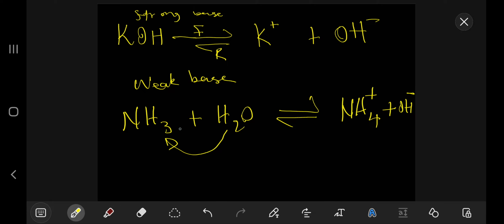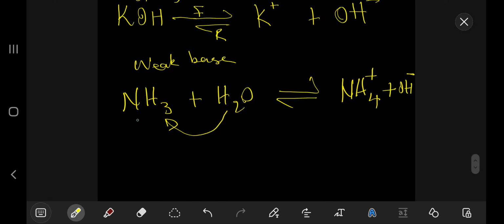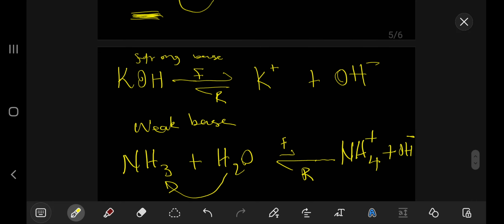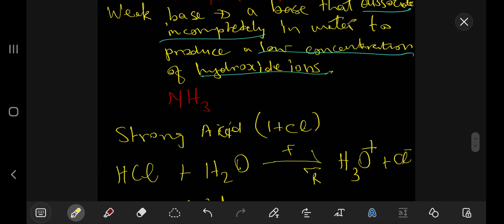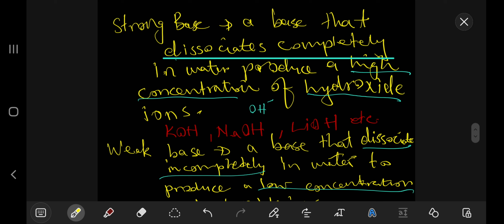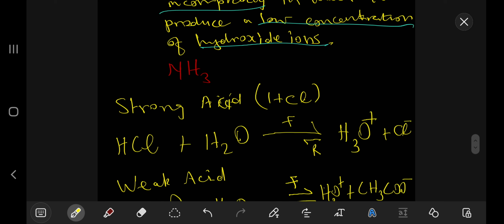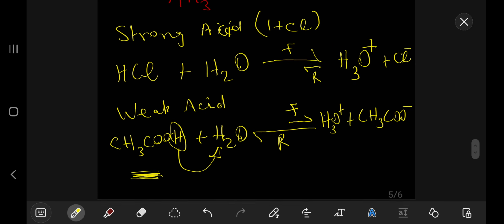All right, so since ammonia is a weak base, it means the reverse reaction is highly favored compared to the forward reaction. So this is how we explain a strong base and a weak base, strong acid and a weak acid in terms of an equation.